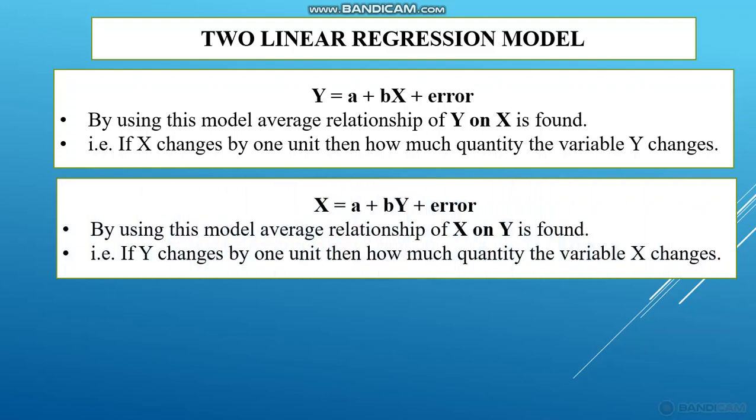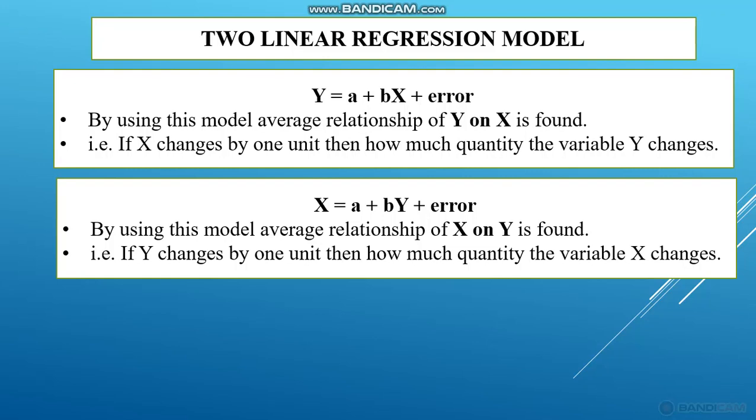The other model is x = a + by + error. With the help of this model we can find the average relationship of x on y. That is, if y changes by 1 unit, then how much quantity the variable x changes. To find the relationship of y on x and x on y, we will use different models. To find y on x we use y = a + bx + error, and to find x on y we use x = a + by + error.